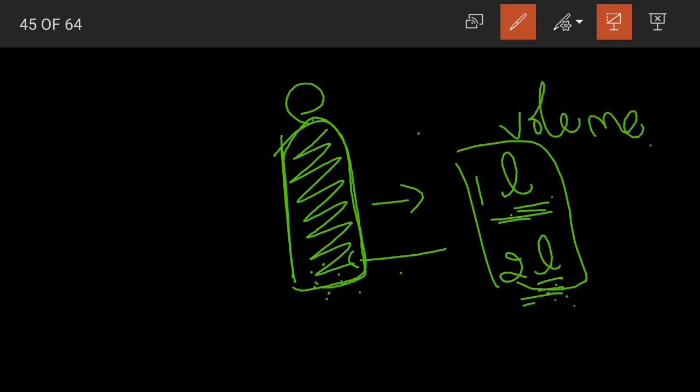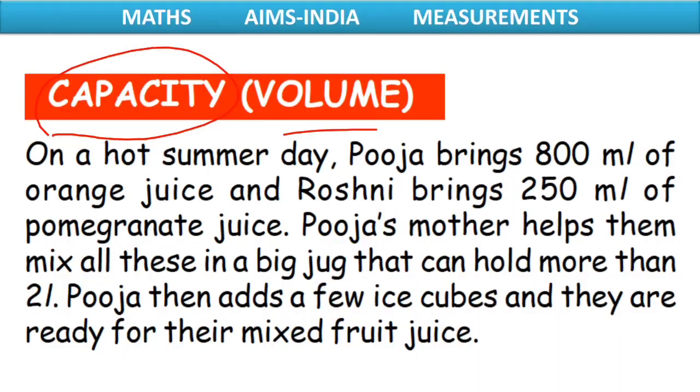Understood children? The capacity or the volume is the amount that a container can contain. We can pour in 1 liter of liquid or 2 liters of liquid into this container. So that would be the capacity or the volume of the given container.